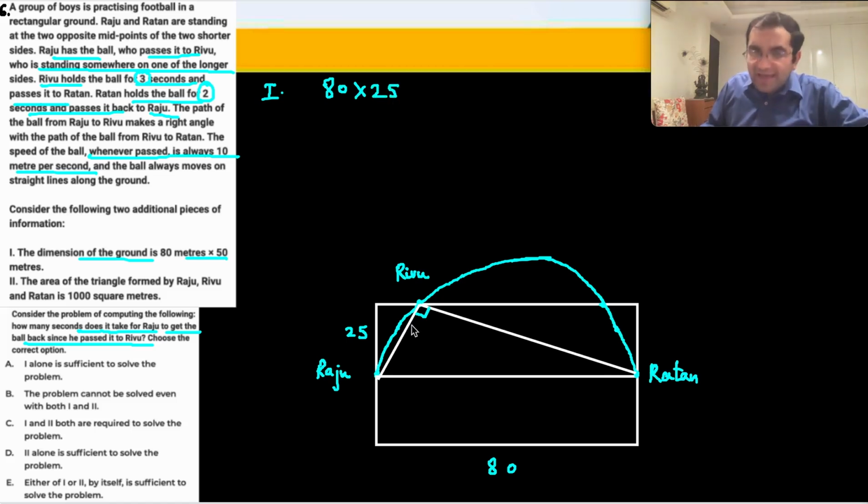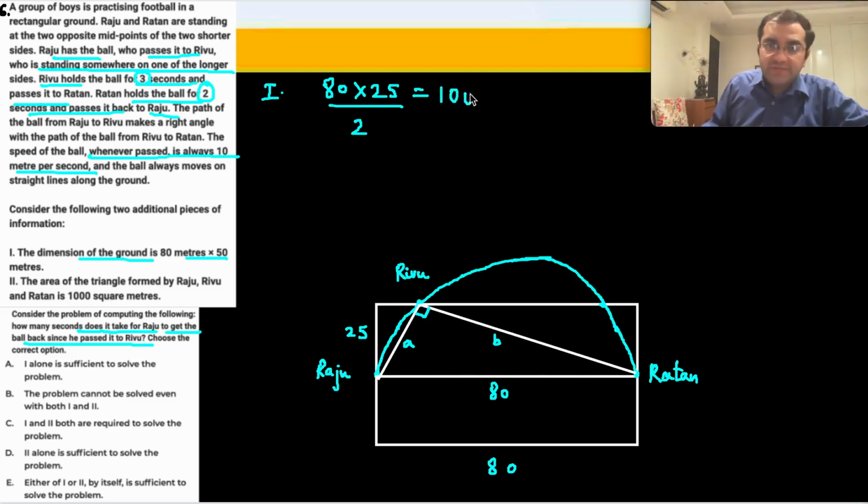If I draw any triangle inside the rectangle with one of its sides as a base, तो उसका area half हो जाएगा. So let us call this side A and this side B. Please listen carefully. Of course, this is 80. Inside a rectangle, if I take any one of the sides as a base, जैसे ये longer side as a base, and I make a triangle, उसका area half आ जाएगा.